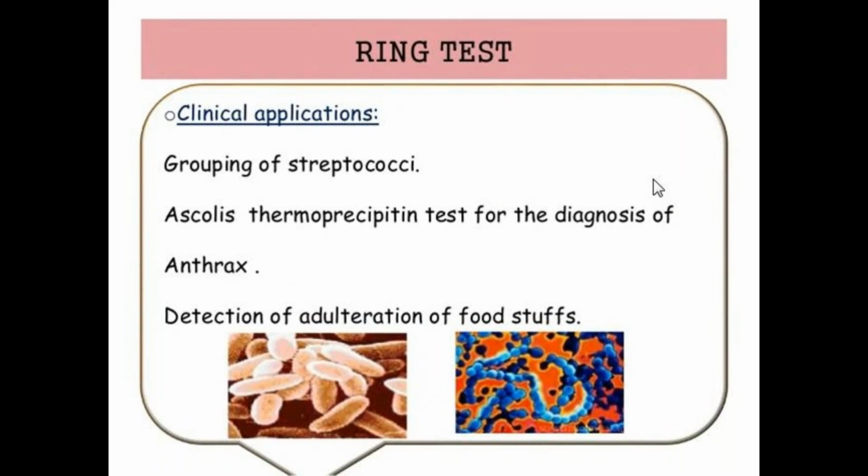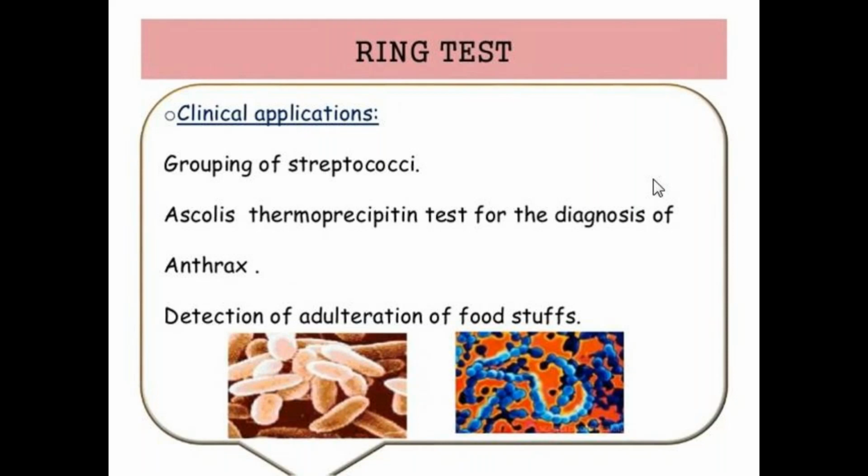This ring test is mainly useful for the grouping of streptococci, Ascoli's thermoprecipitating test for the diagnosis of anthrax, and also for the detection of adulteration of foodstuffs.